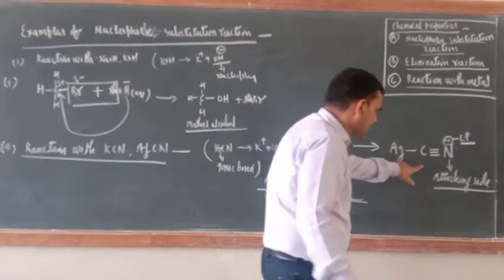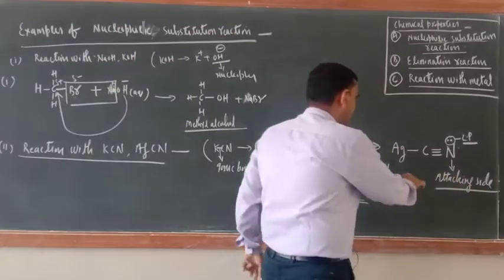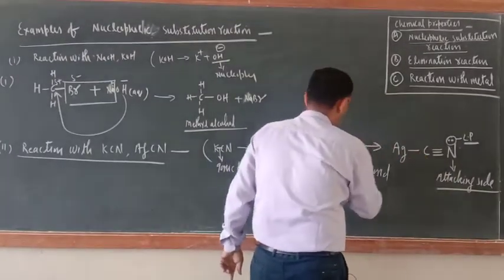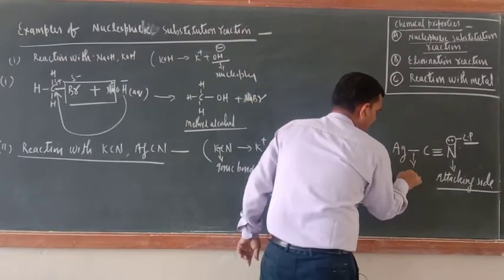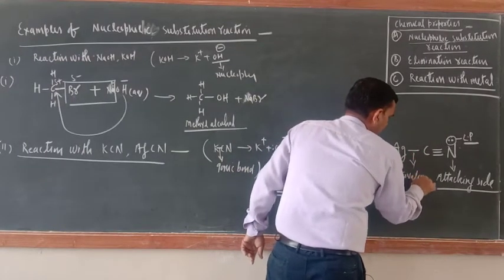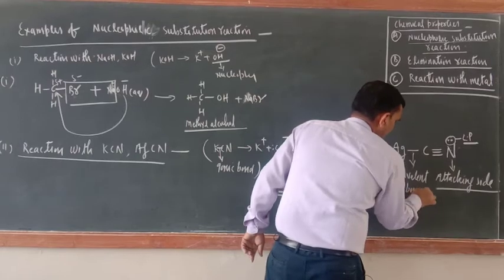In the AgCN case, nitrogen is the attacking side, because between silver and carbon a covalent bond is there, and a covalent bond does not ionize.